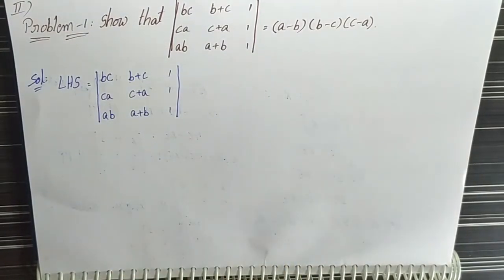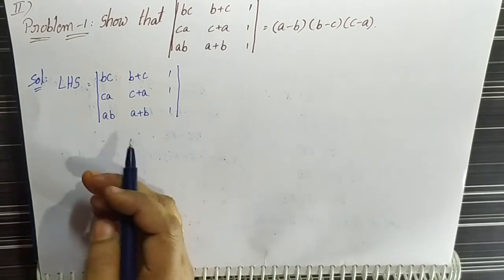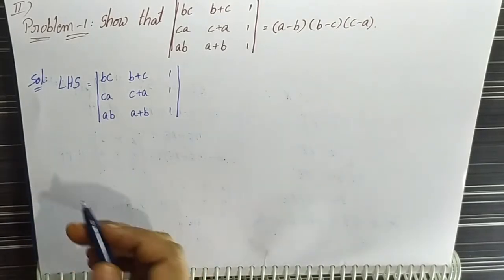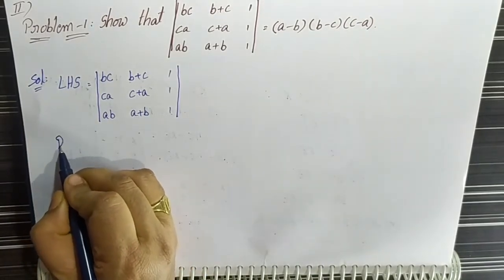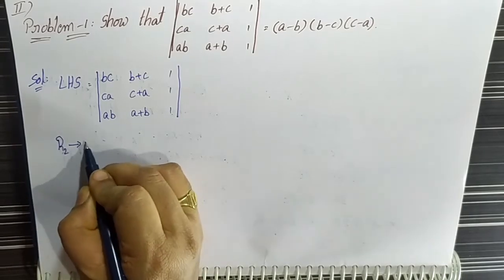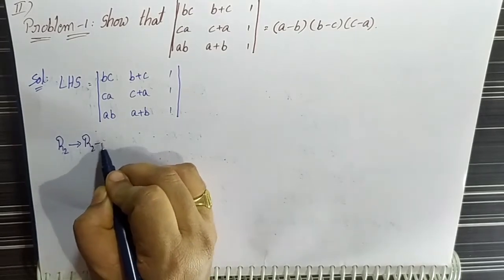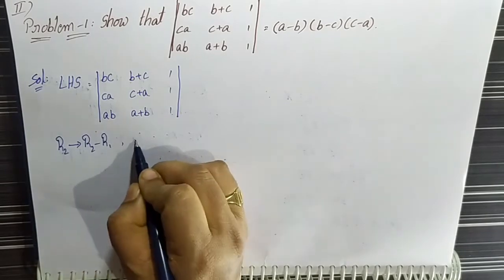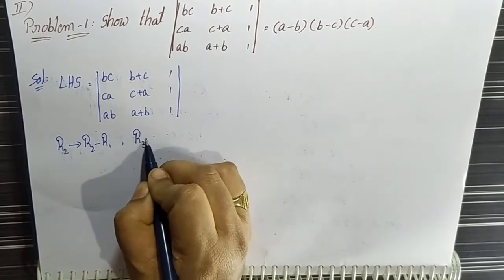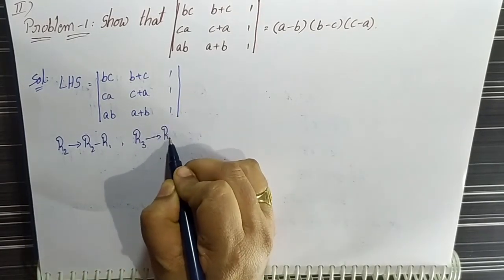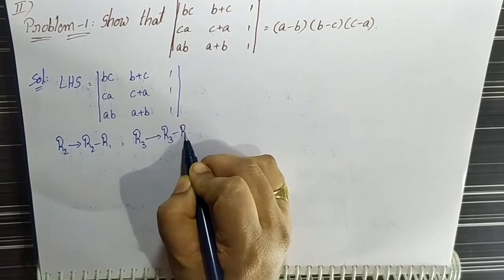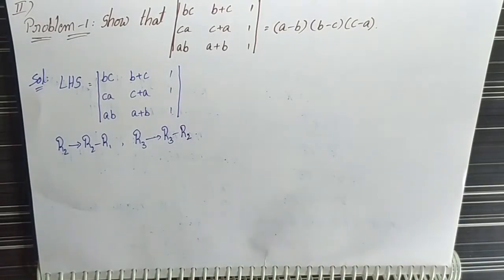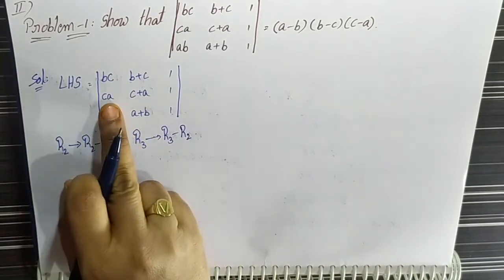This is the LHS value. In that, we take one operation: R2 becomes R2 minus R1, and the second operation: R3 becomes R3 minus R2. We have to subtract.